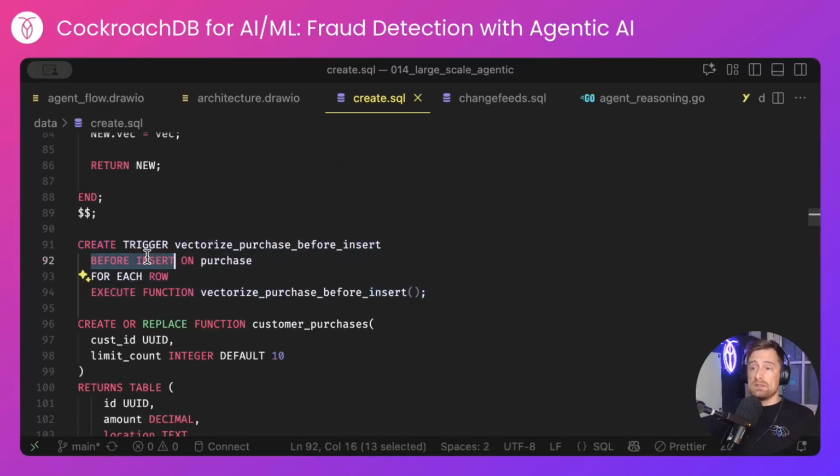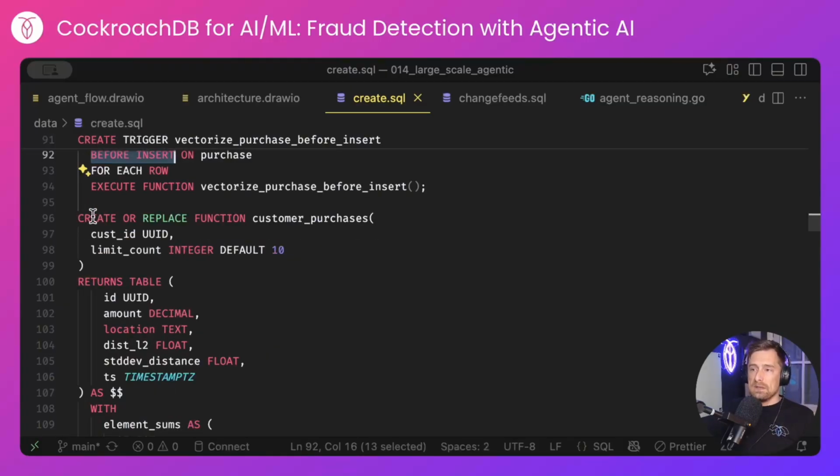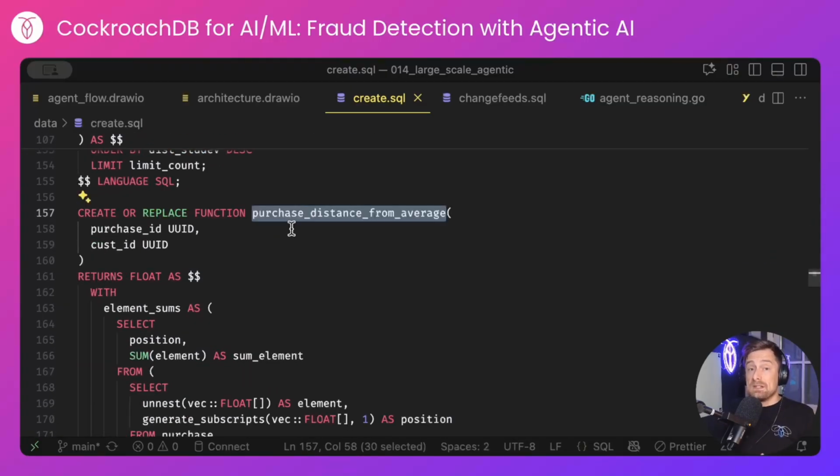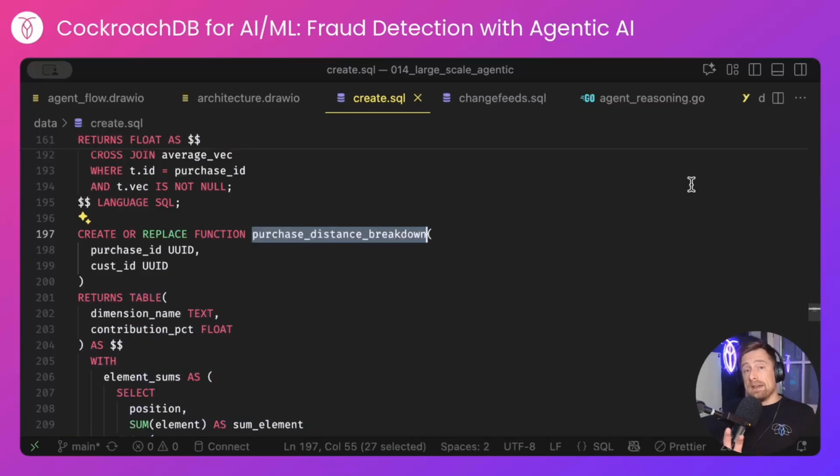And there's the before insert trigger, and a couple of helper functions. We can ignore this one. This determines how distant a customer purchase is from their regular purchases. This will tell me what part of the vector contributed most to the L2 distance, i.e. the reason that purchase was anomalous.